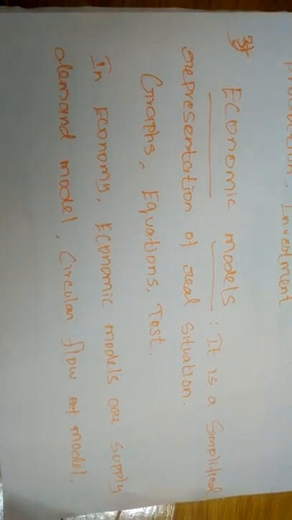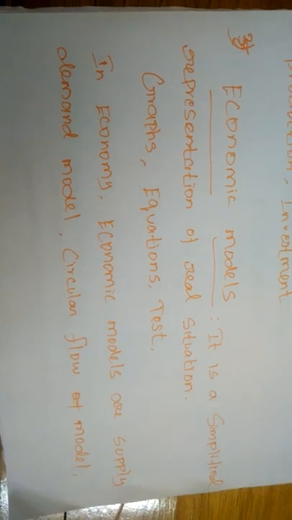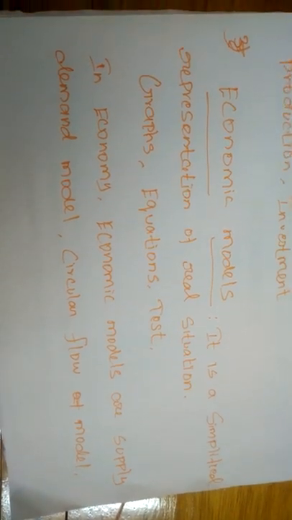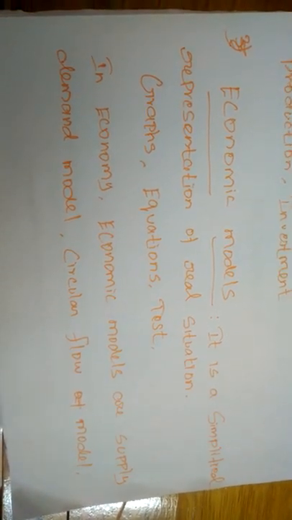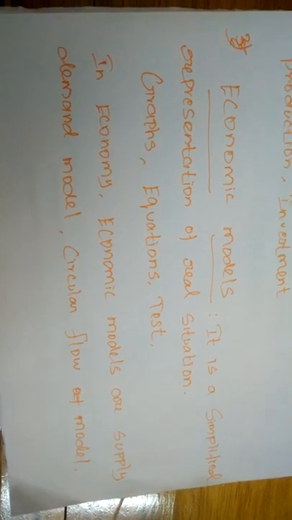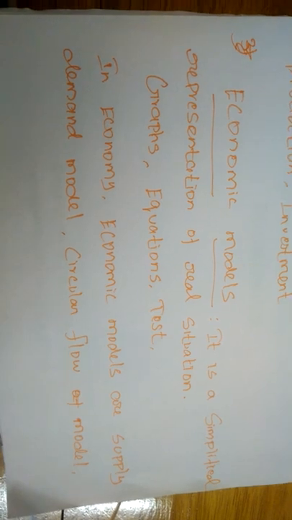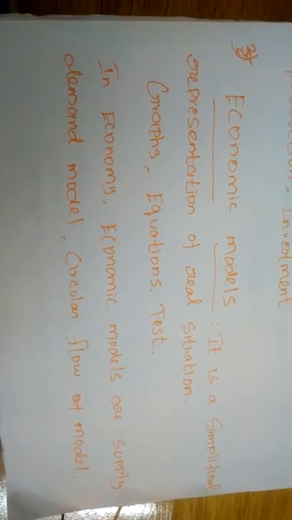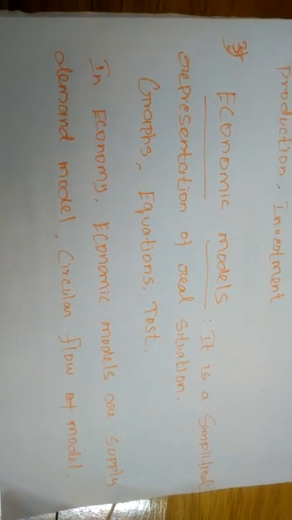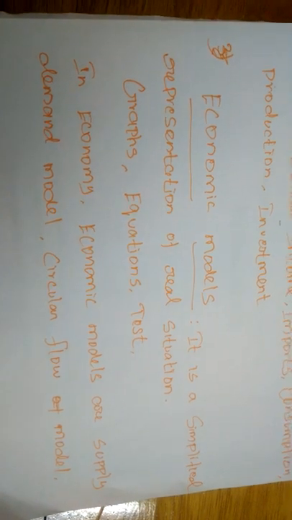We have studied the major economic systems, so the type of sector model used is based on the economic system. First, the two sector model.